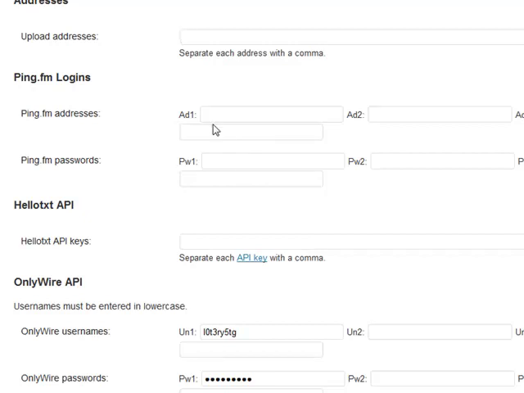You can add up to 4 accounts for Ping FM, and it works in exactly the same way as OnlyWire, having your username in add 1 and the password for that username in password 1, and exactly the same for add 2, password 2, add 3, password 3, and add 4, password 4 as well. So this is exactly how Ping FM works. Instead of sending an email now, what we do is log into Ping FM, go to the dashboard and make a post that way.